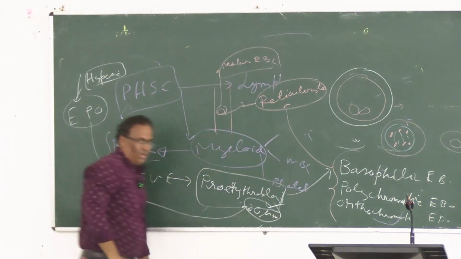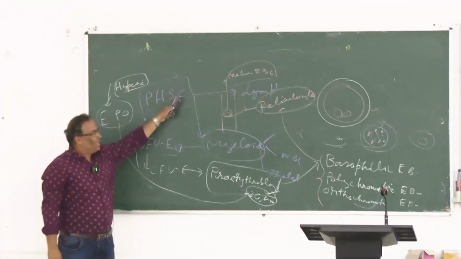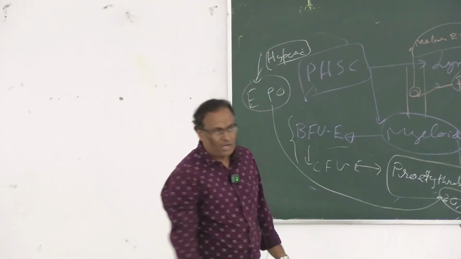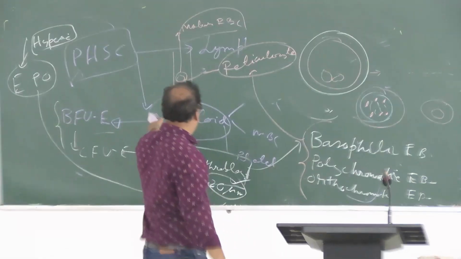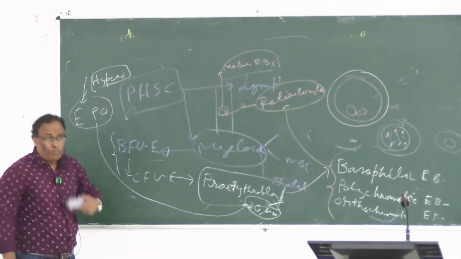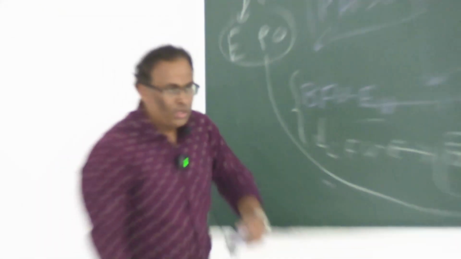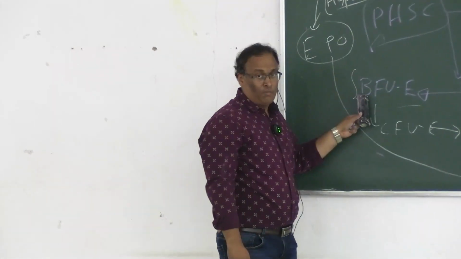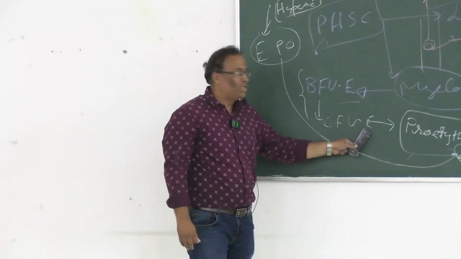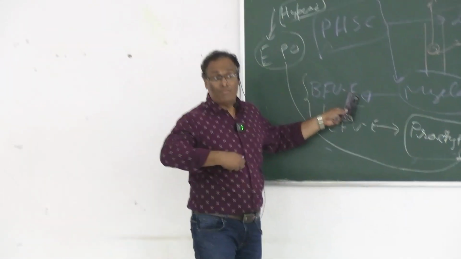Right? So, from the pluripotent hemopoietic stem cell, it is divided into 2 lineages, that is a lymphoid lineage and myeloid lineage. In the myeloid part, this myeloid lineage causes formation of some progenitor cells, right? So, progenitor cells means committed stem cell. This progenitor committed stem cell forms first blast forming unit erythroid series and colony forming unit erythroid. E means erythroid. If it is GM, then granulocyte, monocyte.